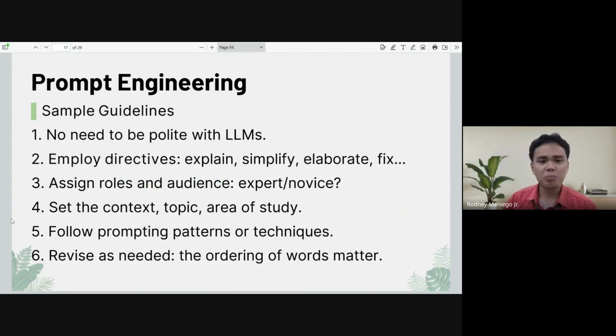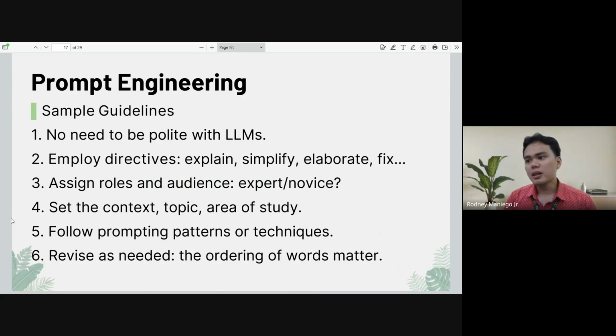So here are sample guidelines. This is not specific to different fields, but this is through my experience and the available resources online to really make the most of these technologies. Number one, no need to be polite with LLMs. No need to say hello, good morning, can you please?